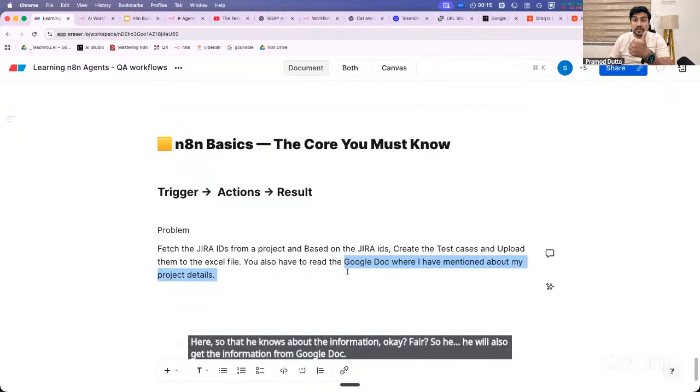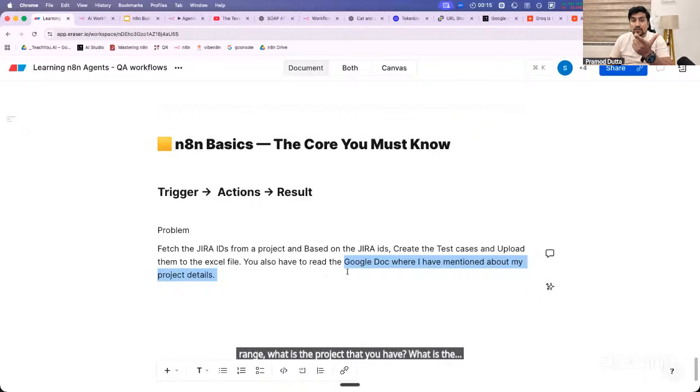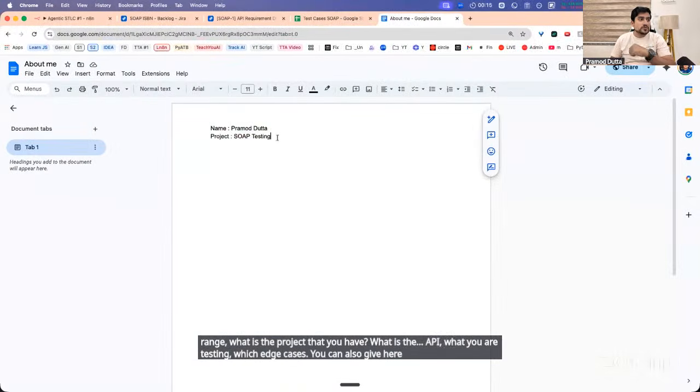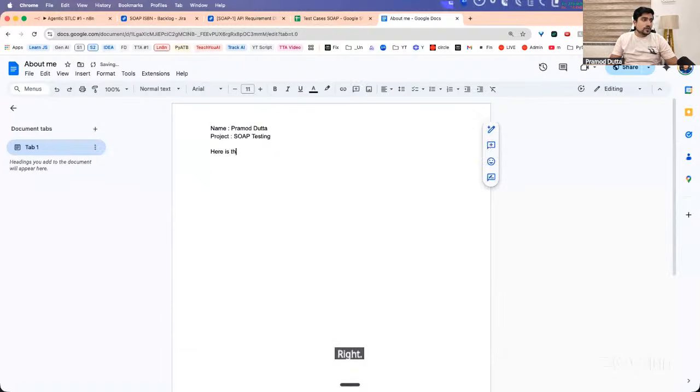It means what is the project that you have? What is the API that you are testing? Which edge cases? You can also give edge cases here, right? So here are the important edge cases that I want you to include.